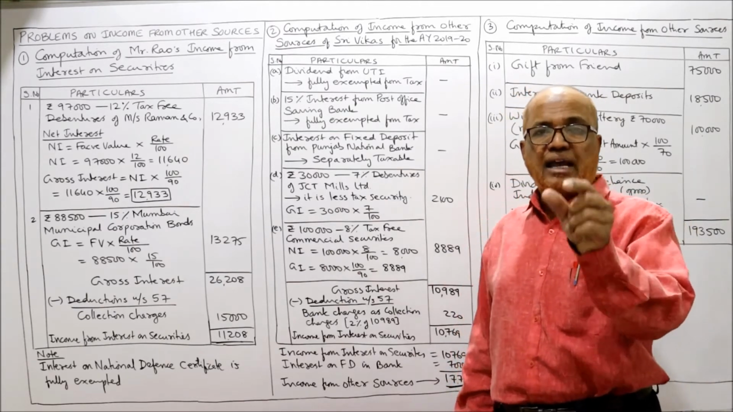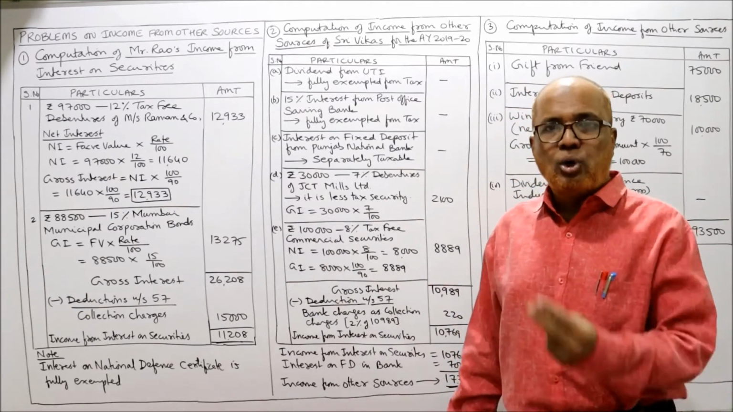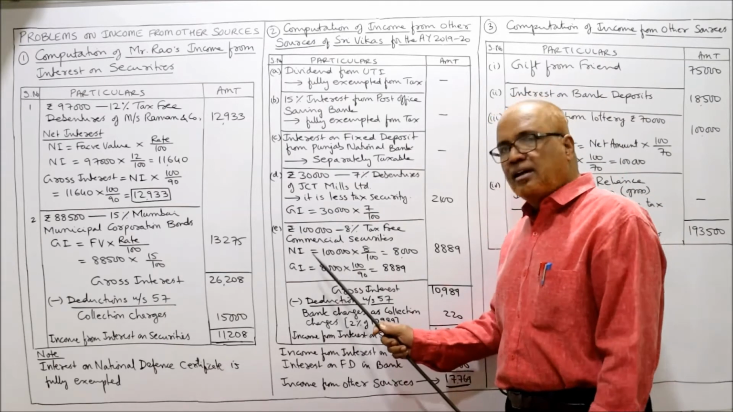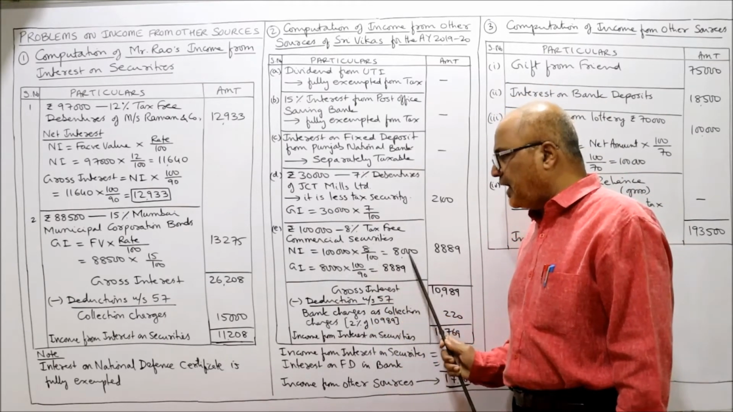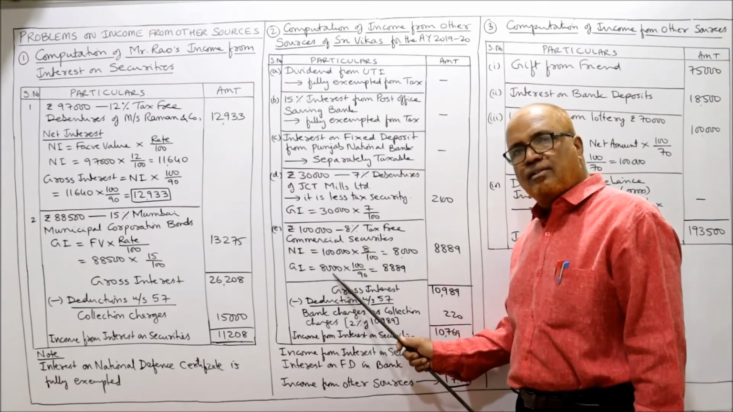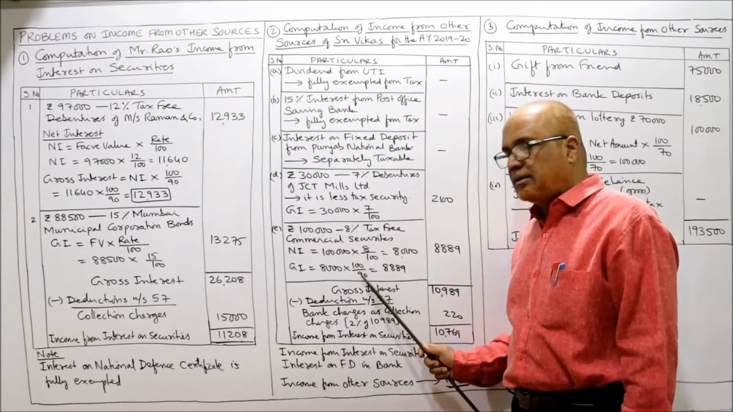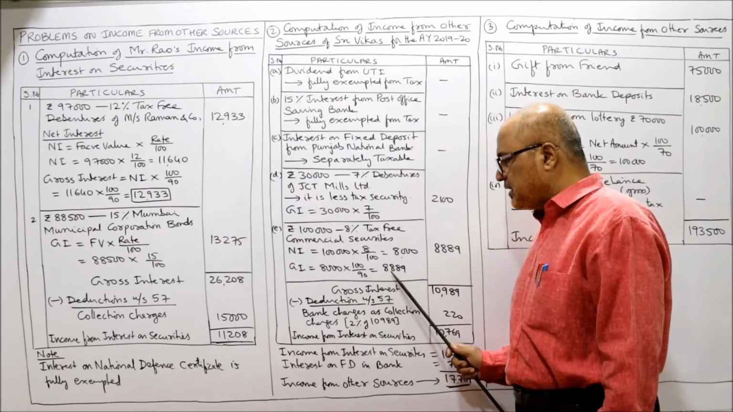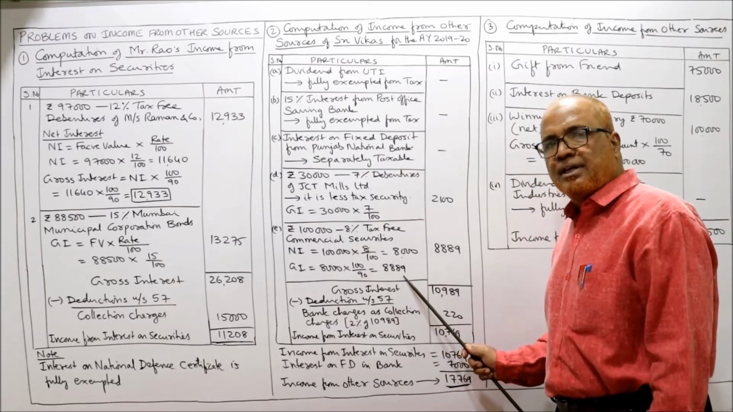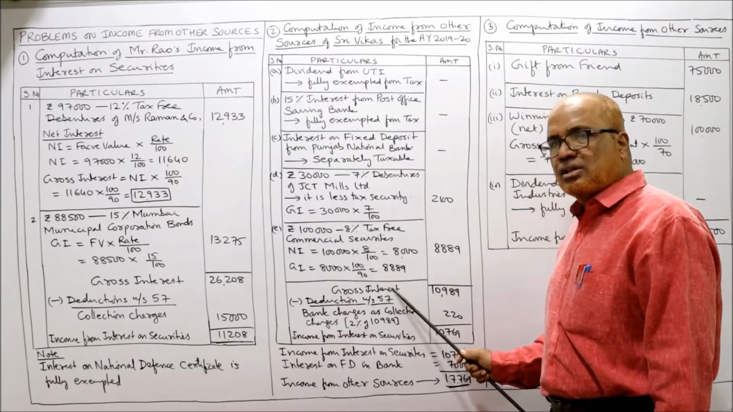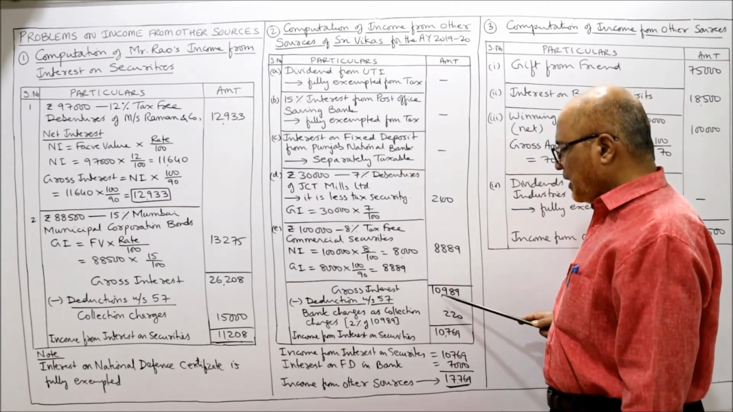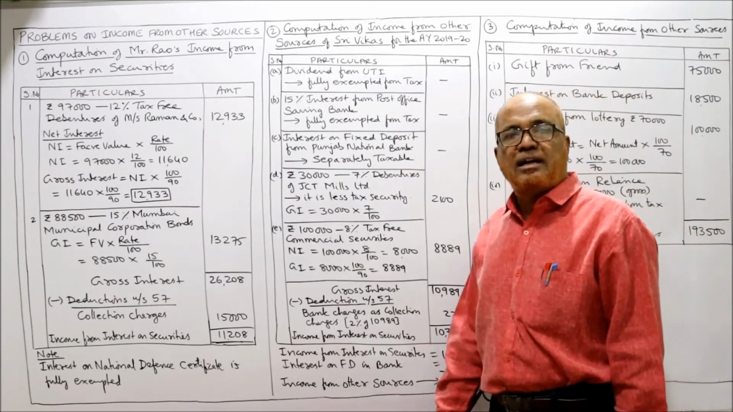Specifically given tax free commercial. Two steps. NI, net interest, face value into rate by 100, 1 lakh into 8 by 100, 8,000. Gross interest, net interest into 100 by 90, 8,000 into 100 by 90, 8,889. Take this 8,889 out. Now gross interest.